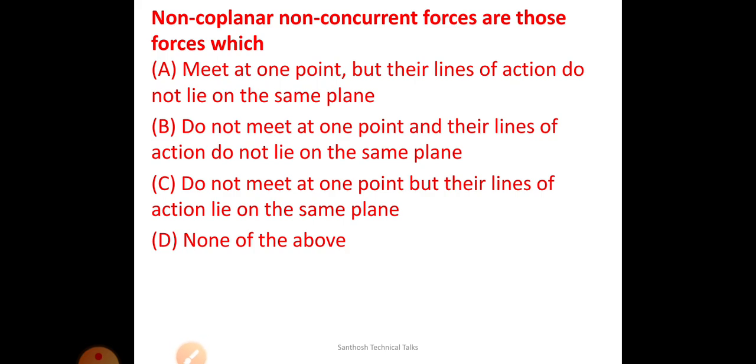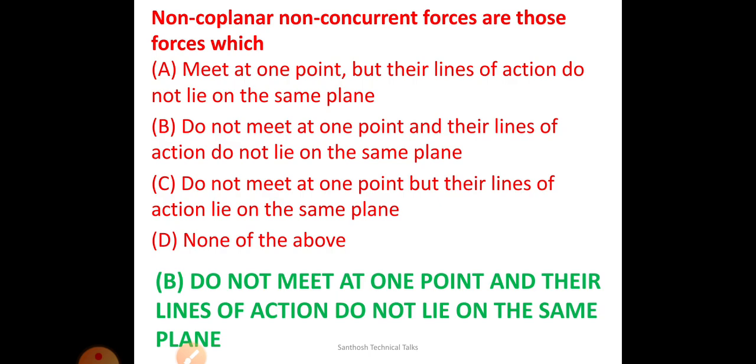So next, non-coplanar, non-concurrent forces are, non-coplanar means they do not lie on the same plane, and non-concurrent means they do not meet at a point. So this is the correct statement about non-coplanar non-concurrent forces. Very simple.